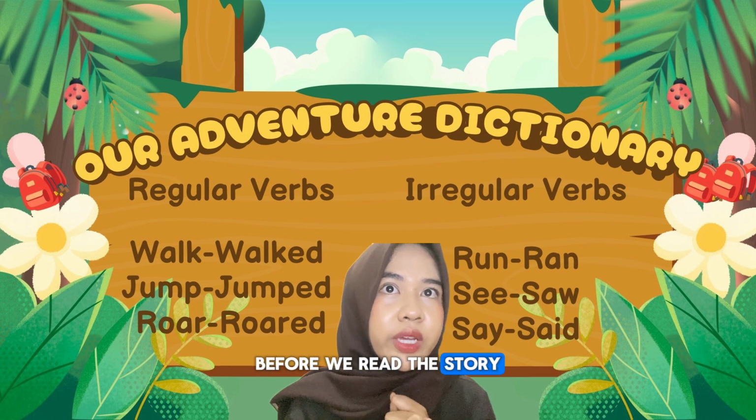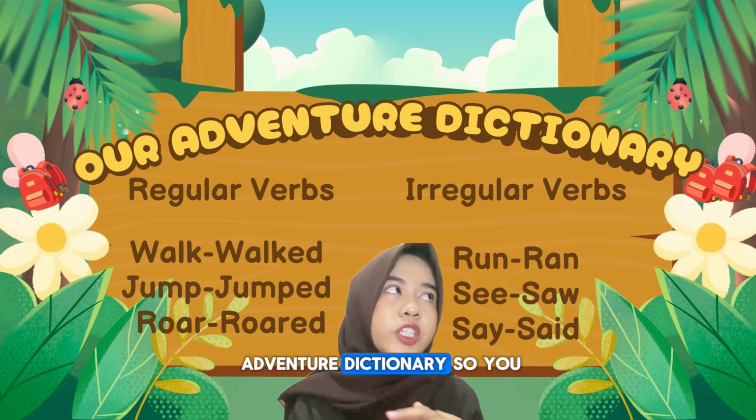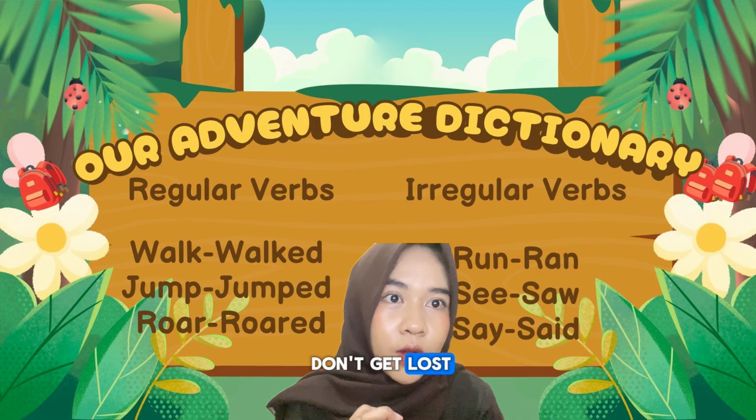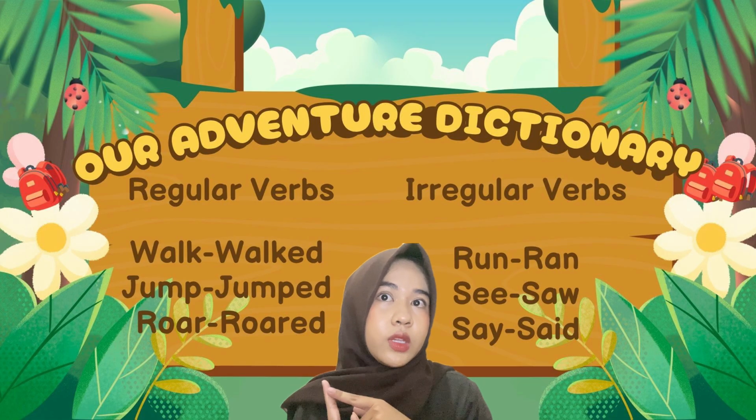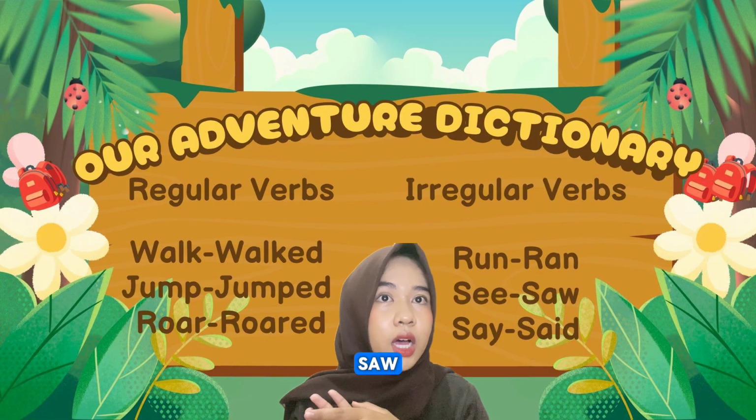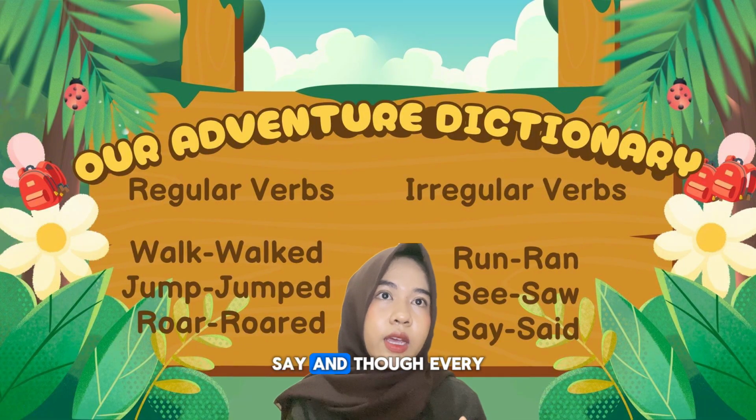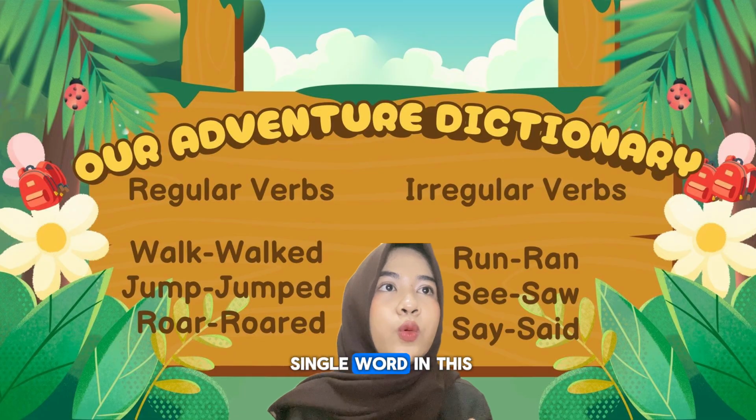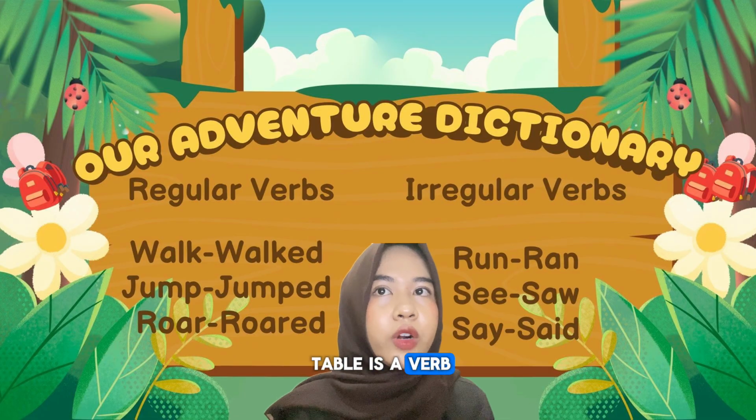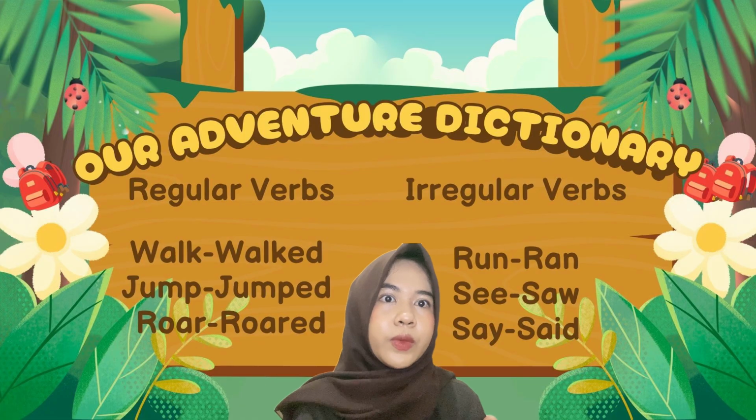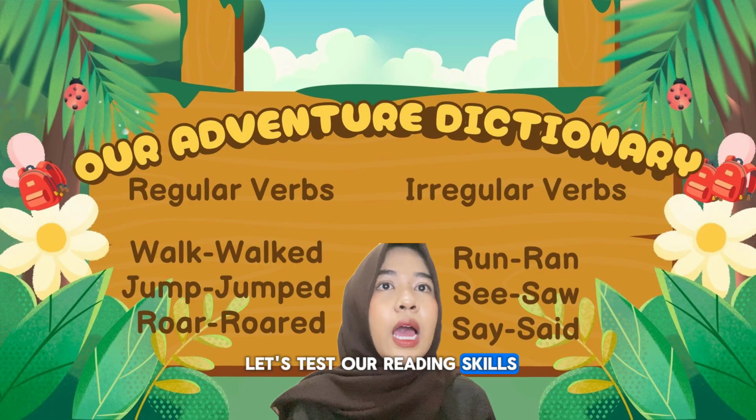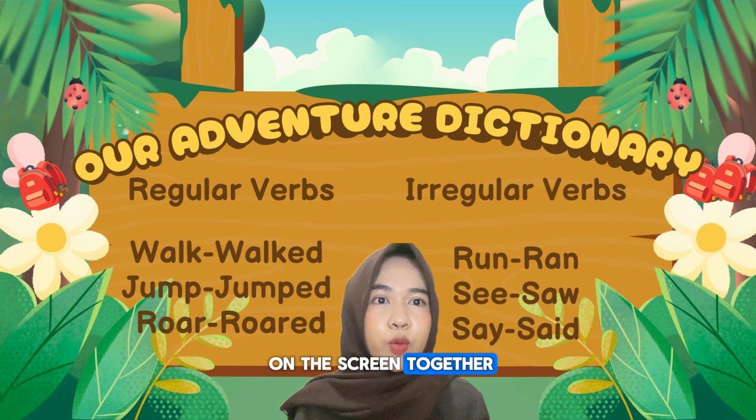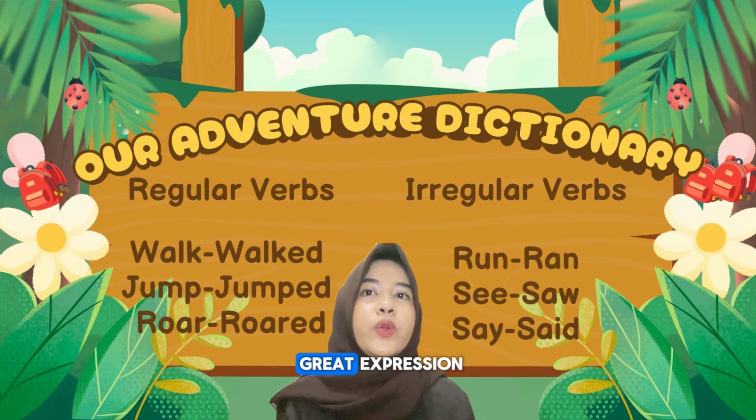Before we read the story, let's peek into our adventure dictionary so you don't get lost. Here we have walk, jump, roar, run, see, say, and think. Every single word in this table is a verb in its second form, or verb 2. Now, let's test our reading skills. Let's read the story on the screen together, out loud and with great expression.